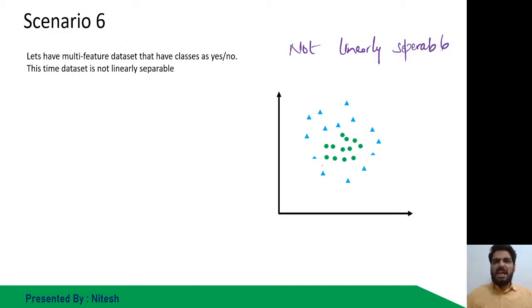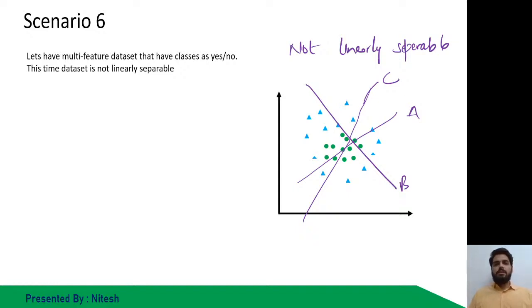So you cannot create any hyperplane like this form or this form or any other form which is able to separate it out. So they are not linearly separable. So you might have to change the axis. So this is like x and y, and there is another z axis also. So we have the SVM model at the back end that changes the axis to decide which is the better view, how we can differentiate the data points.